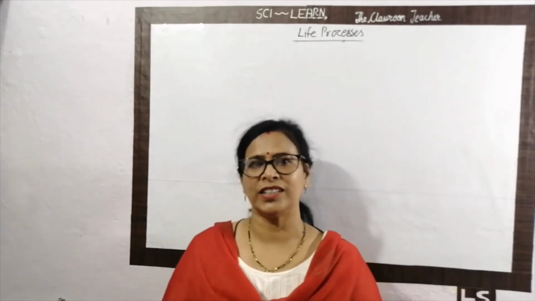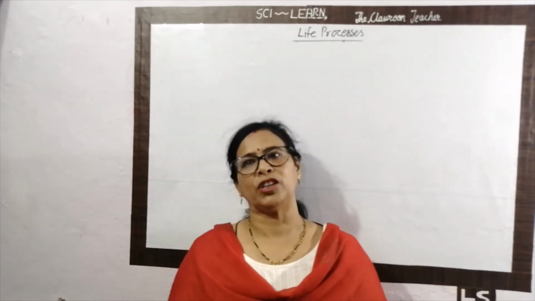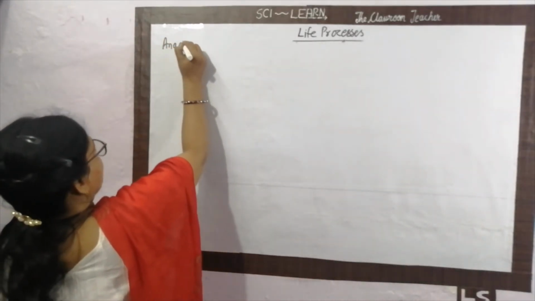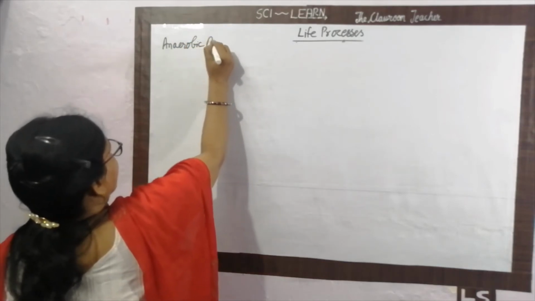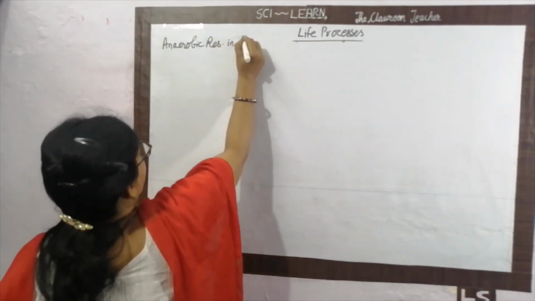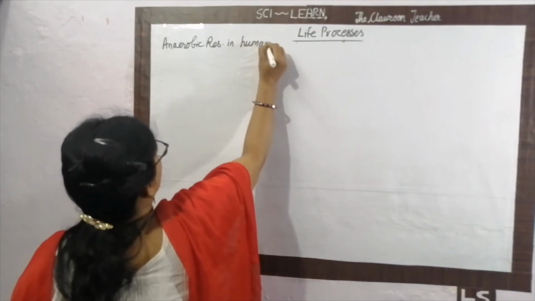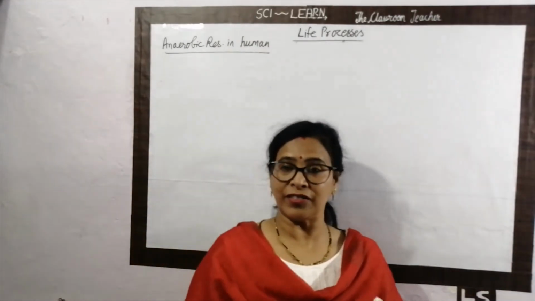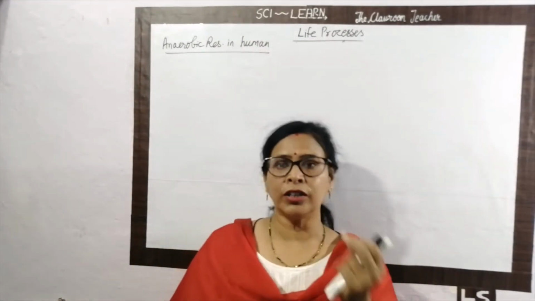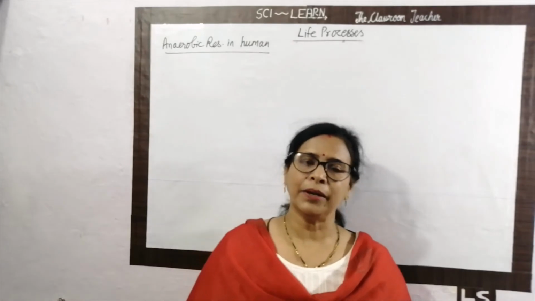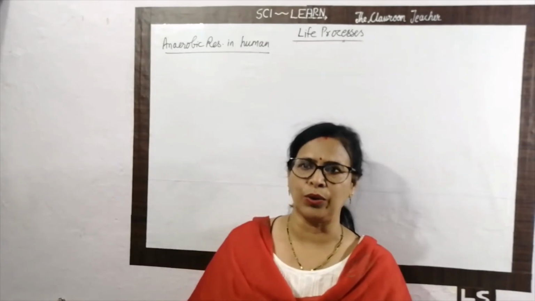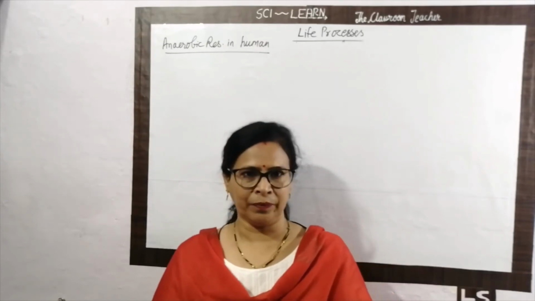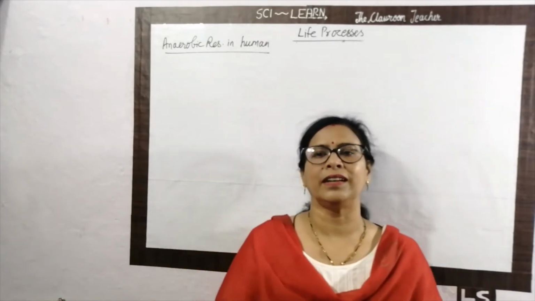But one more condition is there that we call the anaerobic respiration in humans. I already told you, in humans, aerobic respiration is there because oxygen is very much important for survival of us. Oxygen is required for the process of respiration on the earth. But how is the anaerobic respiration going on in the process? This anaerobic respiration occurs sometimes in our body when we do more physical labor.